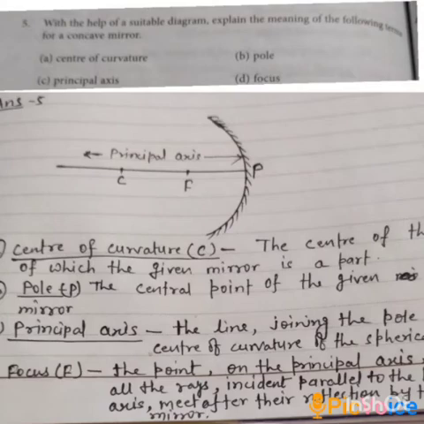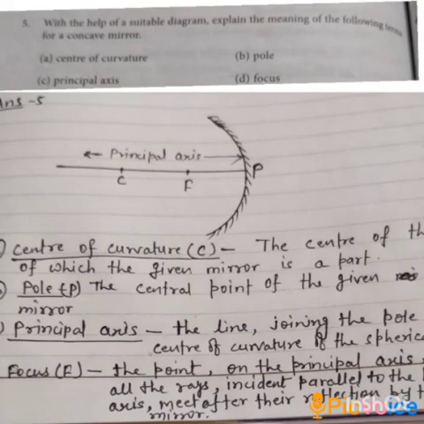The next one is pole. It is the central point of the given spherical mirror. In this case, it is the central point of the given concave mirror. It is known as pole. The third one is principal axis. The line which joins the pole and the center of curvature of the concave mirror or of the spherical mirror is known as principal axis.